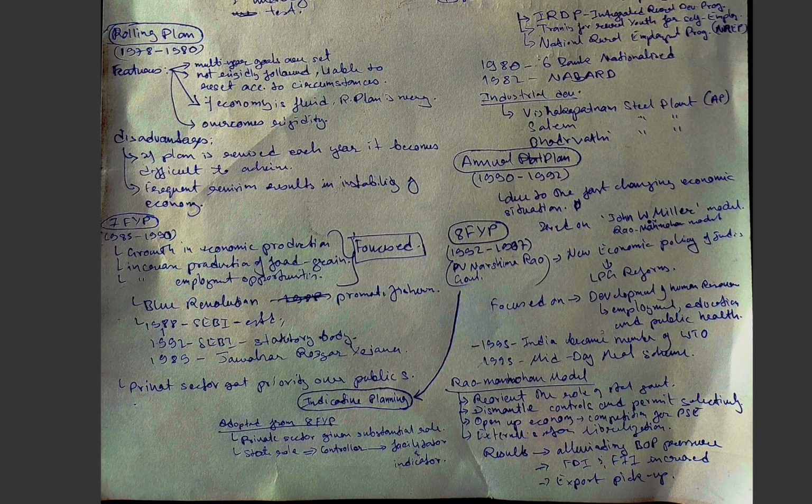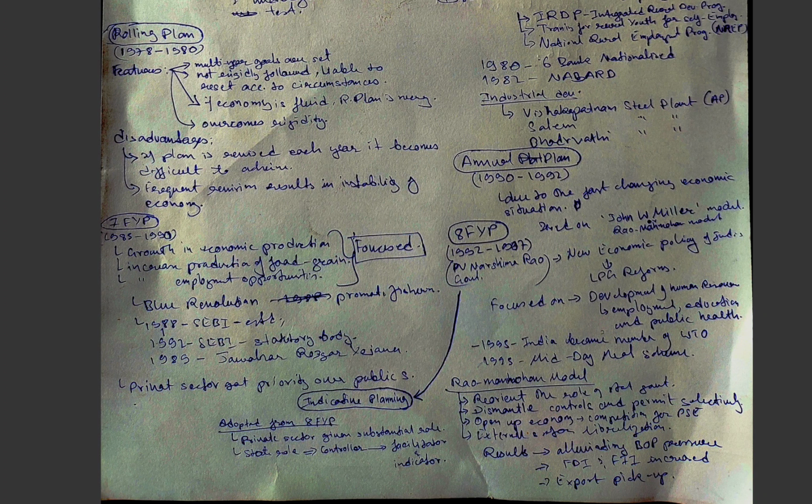What are the features of the Rao-Manmohan model? It reoriented the role of the state government, dismantled controls and permitted selectively, and opened up the economy, to create competition for public sector enterprises. Another feature was an externally liberalized economy. And what were the results of this Rao-Manmohan model?